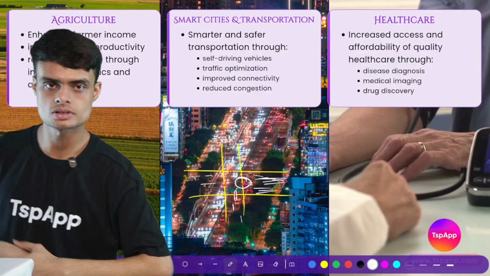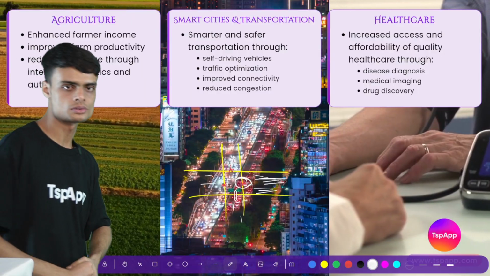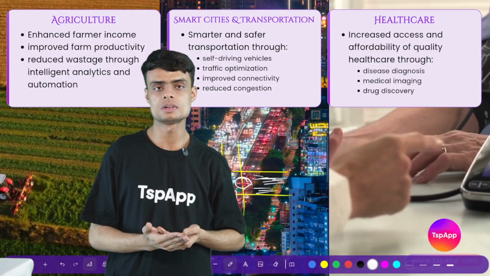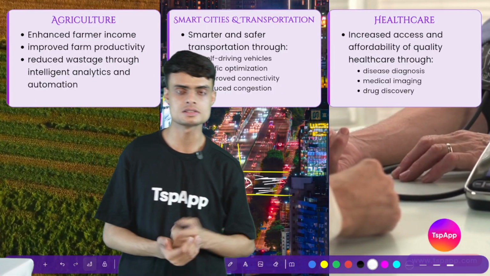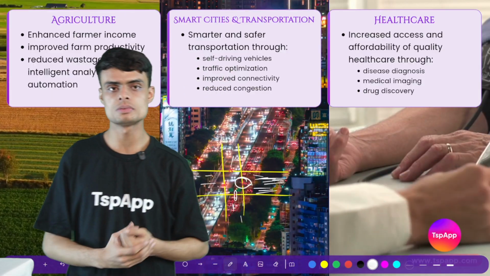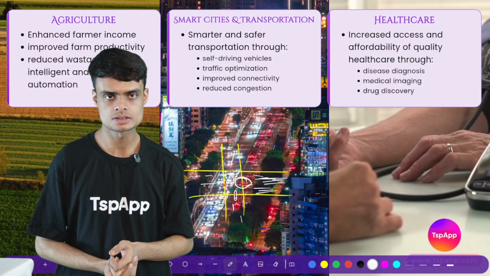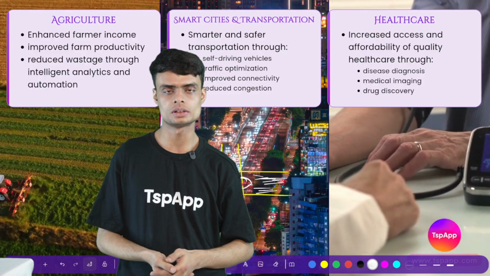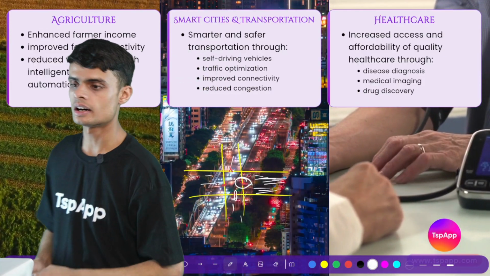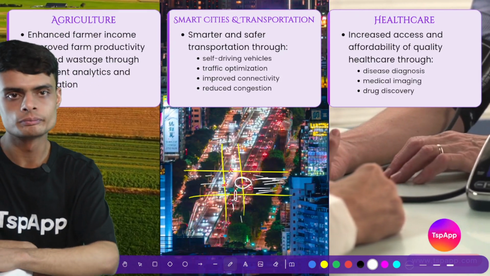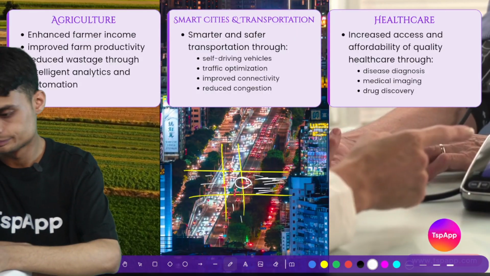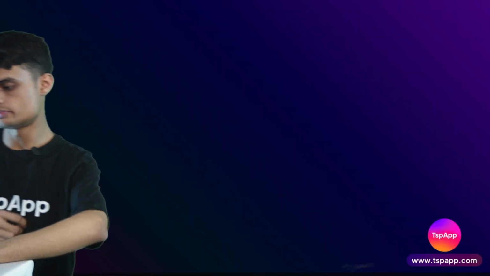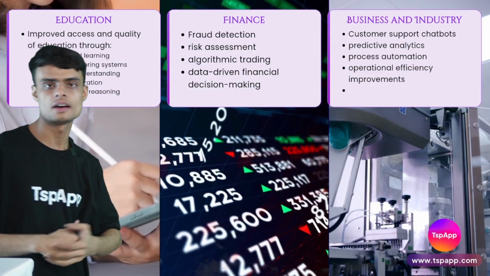Then we have healthcare. How is AI being used in different healthcare related scenarios? AI is being used for disease diagnosis. People are uploading their own documents on ChatGPT. There was a recent case where people were uploading their documents of different test results to ask ChatGPT whether they are prone to sugar or other diseases. So this is how AI is helping various people. Next, another field where AI is being used, we have education.